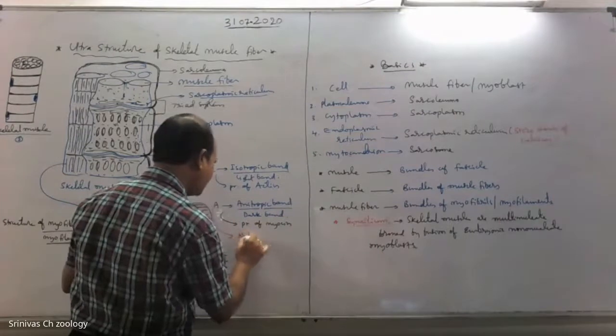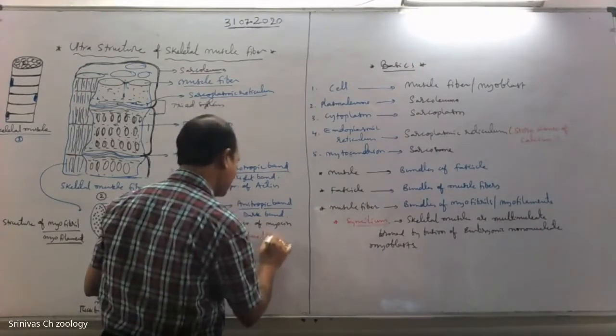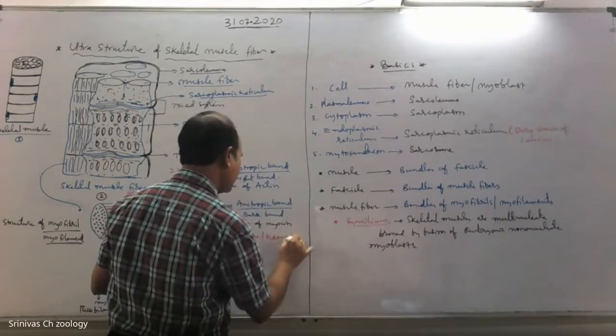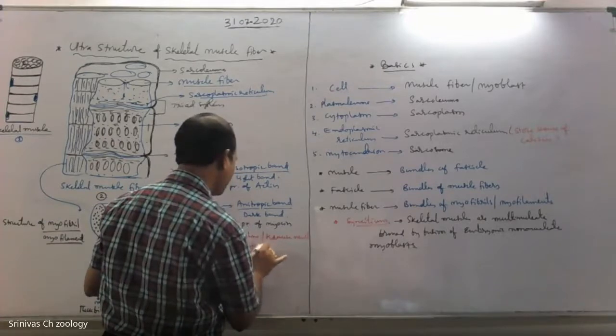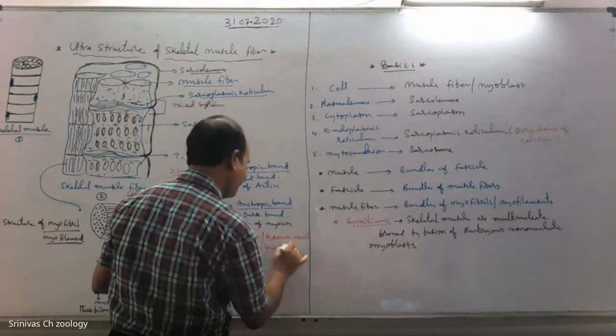M line is called a process membrane. Process membrane is also known as the Dobie line. Dobie line. In the center of the A band.